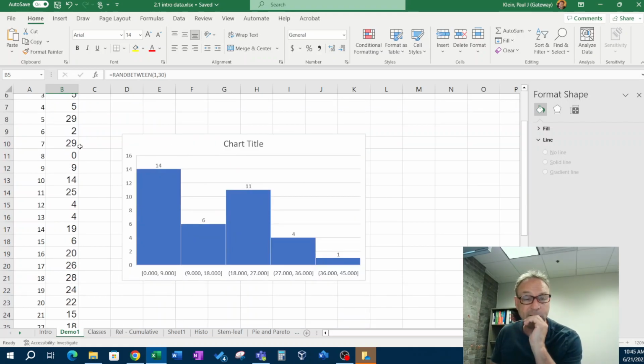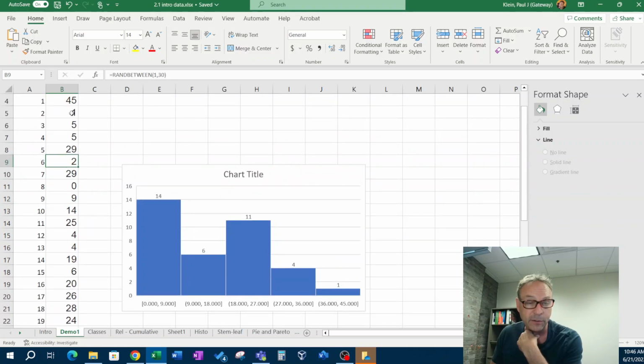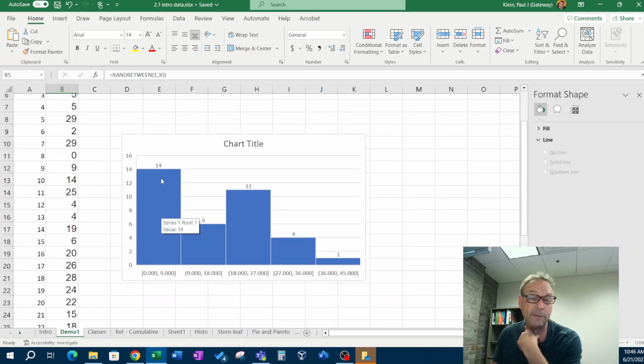All right, so this distribution of this data, most of them are on the low end from 0 to 9. If I counted this, there would be 14 of them. Like here's 1, there's 2, 0 to 9, there's another one, 3, 4. If I counted them all up, that determines the height of this class, okay? And that's a histogram. It shows me the distribution.